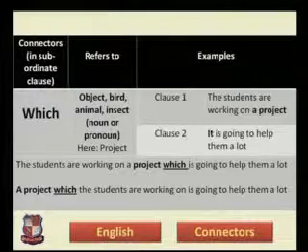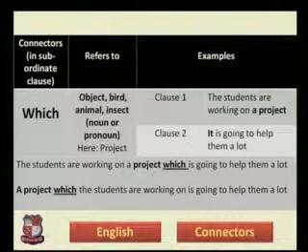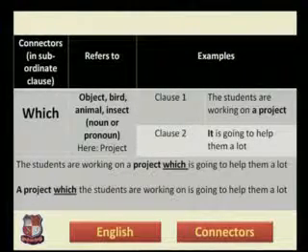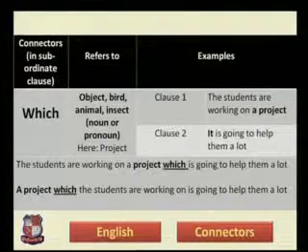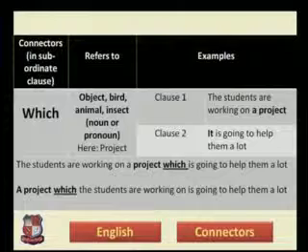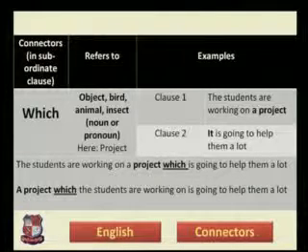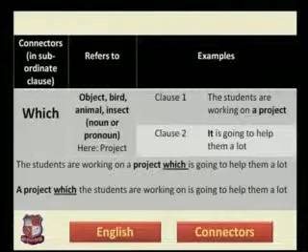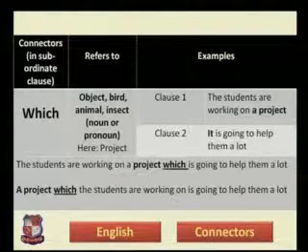Let us see clause number 1. Clause number 1 is the students are working on a project. A project, as you can see, is in bold fonts. It is going to help them a lot. It, as you can see, again is in bold fonts. In this case, a complex sentence can be made in two ways.